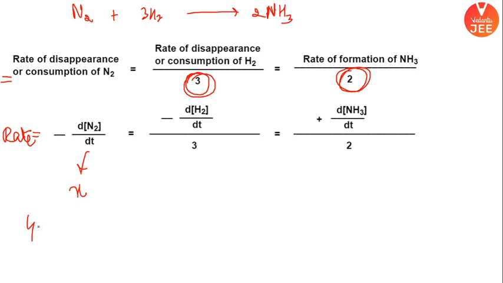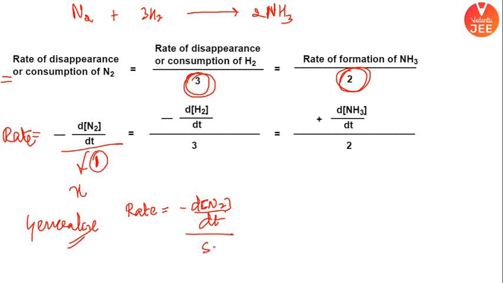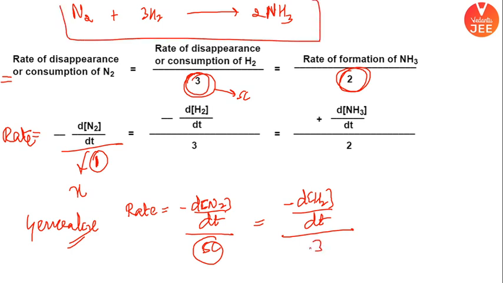Let me generalize it even more. Check this out. I hope you can see and understand. So rate is equal to minus dN2 by dt. What is the number beneath it? It's 1. It is nothing but the stoichiometric coefficient. Is equal to minus dH2 by dt. I am equating all of them together. What is the stoichiometric coefficient? 3. You can notice the equation as well. So you have to write the stoichiometric coefficient underneath. This is the way I write the rate.